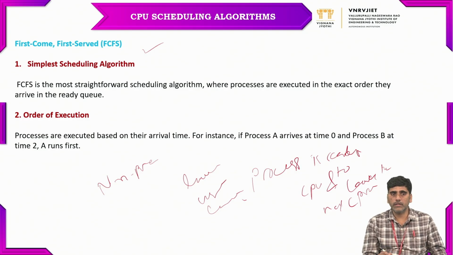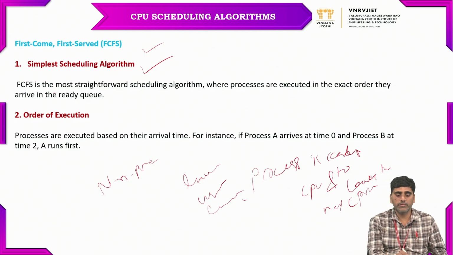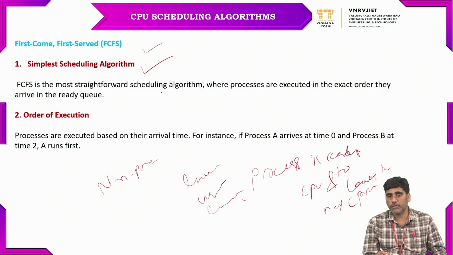That's why we say first come first serve is a simple scheduling algorithm which can work based on the arrival time, or without arrival times. FCFS is the most straightforward scheduling algorithm where the processes are executed in the exact order they arrive in the ready queue. In whichever order they arrived into the ready queue, they will be executed based on that order.